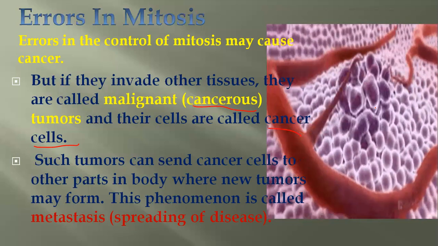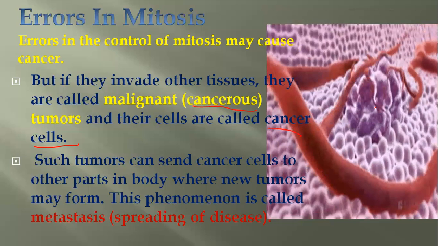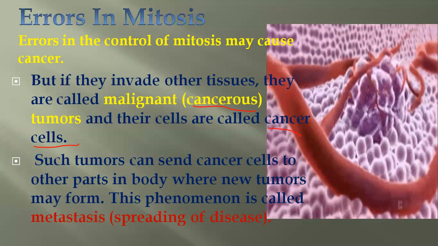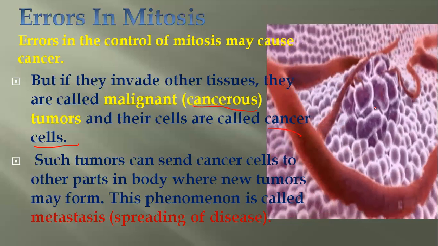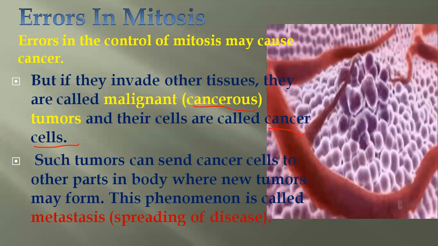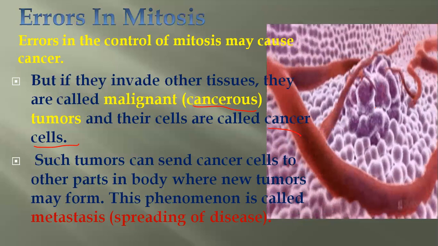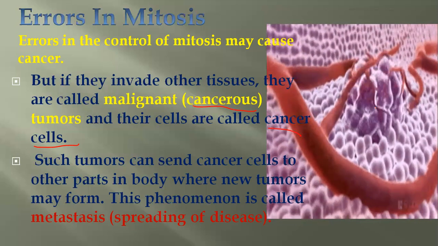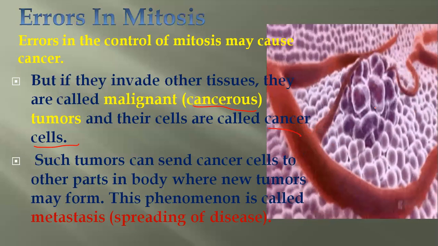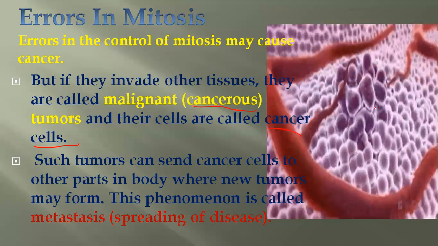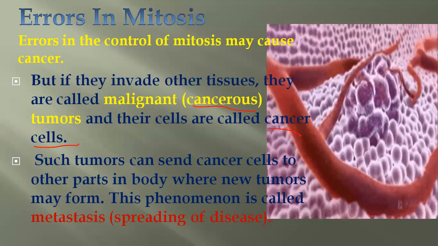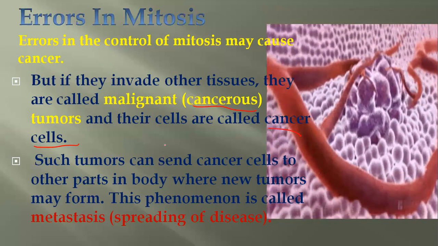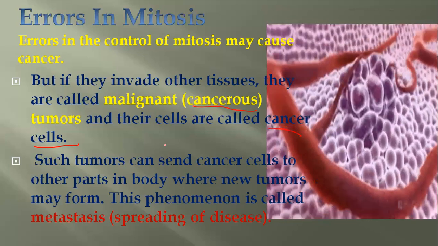So the cells will have the food, and they will take the food of other tissues also. They will also release some chemicals which can damage the normal tissues and cells. So that's why they are called cancerous cells, because they cause problems to other cells also, releasing some chemicals and taking the food of other tissues.